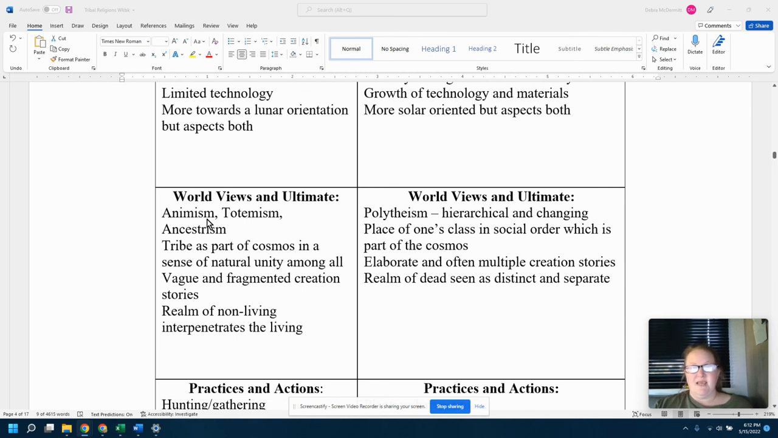Again, as I mentioned, animism, totemism, ancestralism. As we move towards archaic, we see a lot of polytheistic ideas with hierarchies that might be changing over time. We do see examples also of gods and goddesses, and often it is an order where there might be an ultimate power, but then there are angels or demons or other types of spirits.